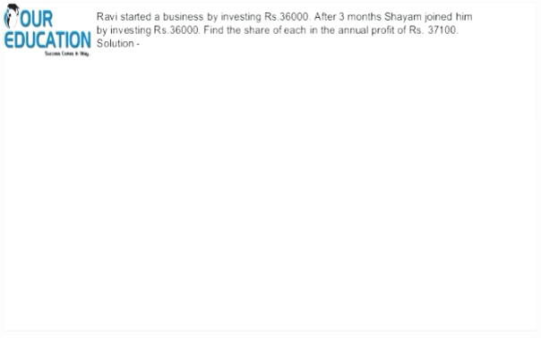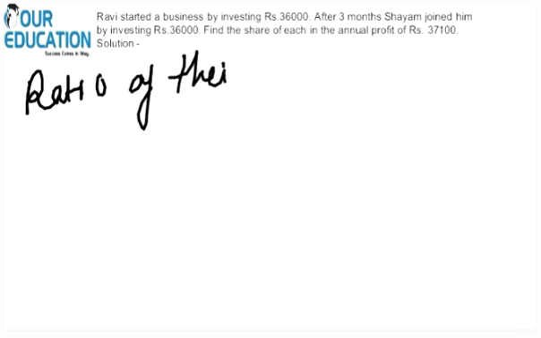Alright, so this is the question. Let's find the ratio of their shares.